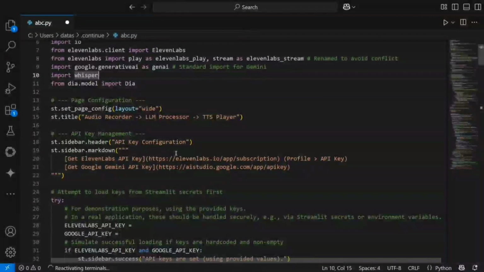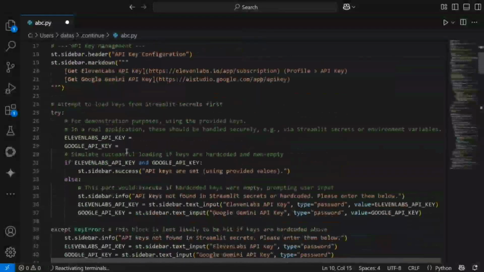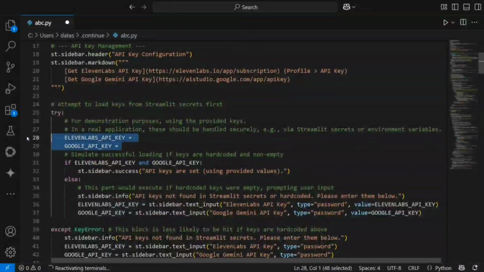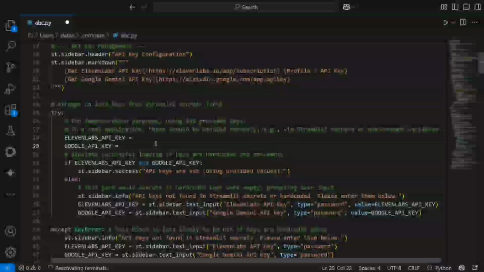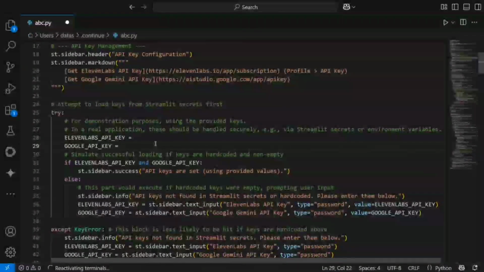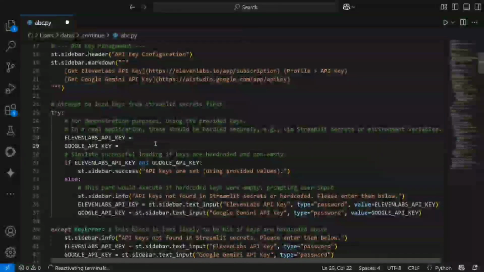Three sections are there: converting my audio to text, getting the answer from the LLM, and then converting this answer to audio again. Here you need to provide your ElevenLabs API key and Google API key. Both the API keys are free for certain limits. You can use them out. ElevenLabs is pretty good with speech recognition and speech APIs, while Google we all know has the best LLM for now, Gemini 2.5 Pro.